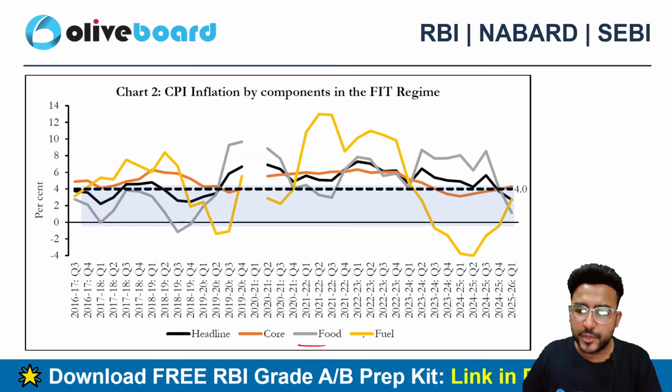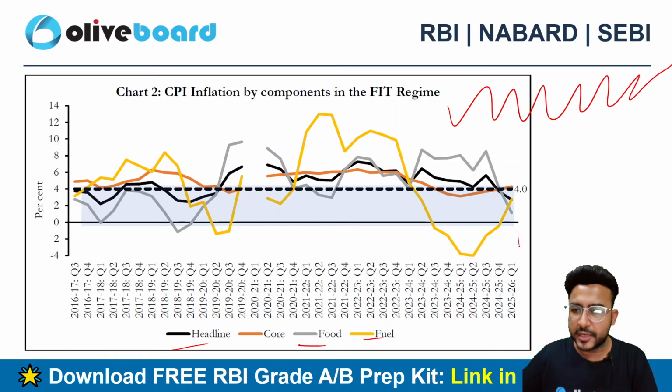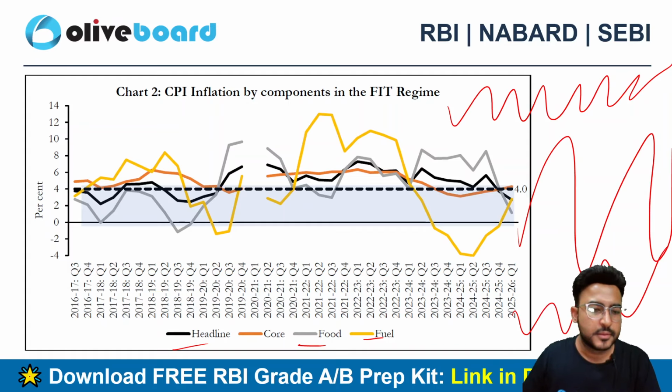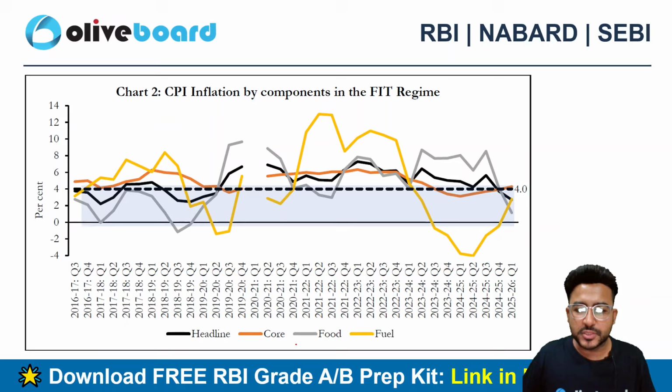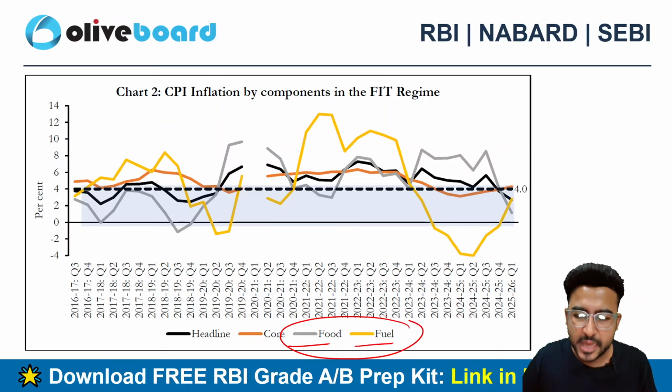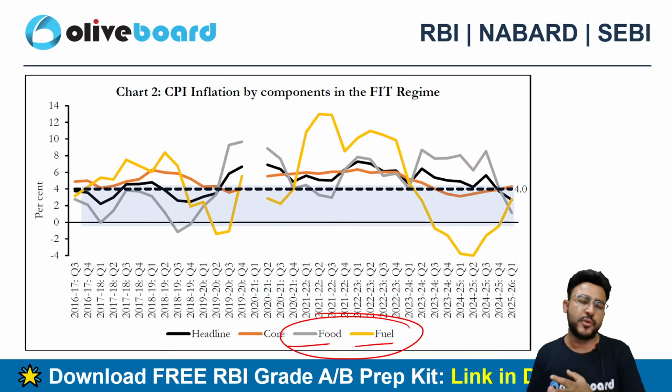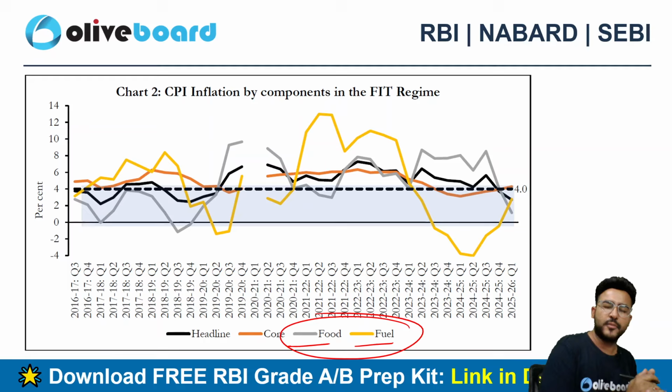have a look at the food and fuel inflation and the headline inflation. It's like this, or it can be like this, or it can be moderate like this. Can I say that because of food and fuel, there's a high degree of volatility, which is not at all there in the core?